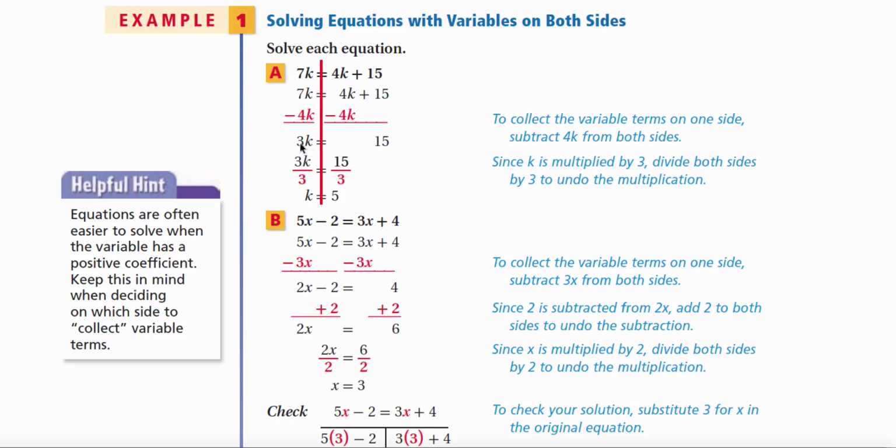The operation between 3 and k is multiplication, so we do the inverse operation of division. We divide both sides by 3, and we get the solution k equals 5. Always take the solution and plug it back into the original, and you'll see that it's the correct solution.